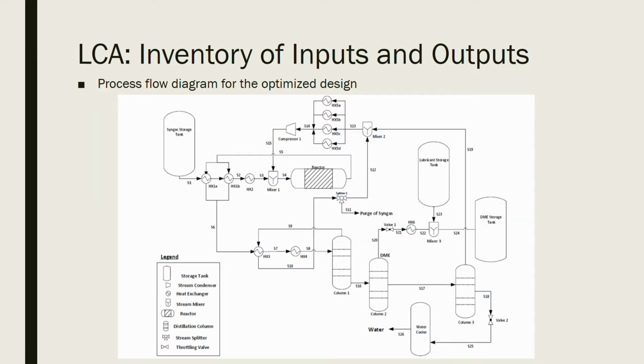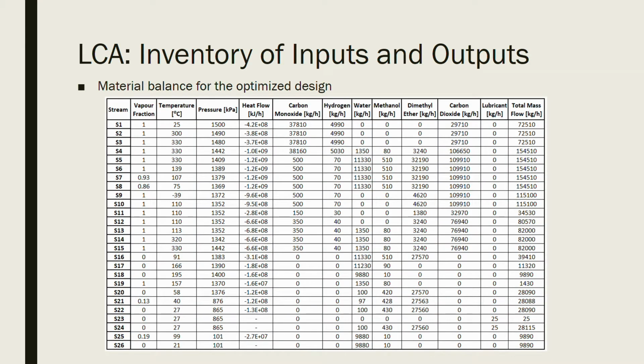3 reactions take place in the reactor, and the feed that comes out is made up of carbon dioxide, hydrogen, methanol, water, and DME. The product then flows to the first of 3 columns where CO2 and hydrogen are distilled out the top. The remaining compounds are then sent to the second column where DME is separated out. The third column separates methanol from wastewater, and the methanol is then recycled back to the reactor.